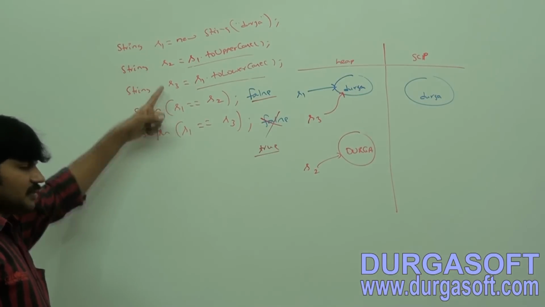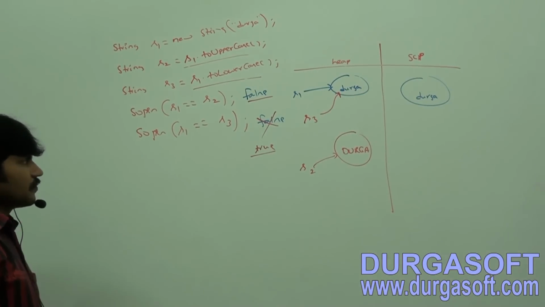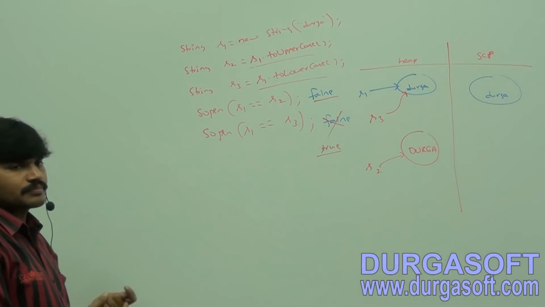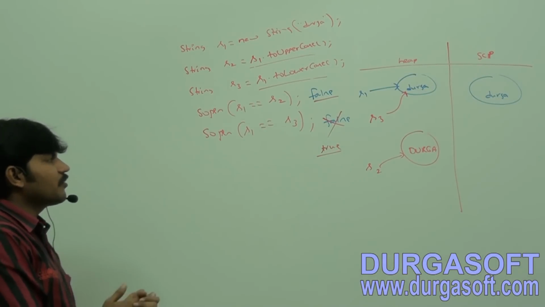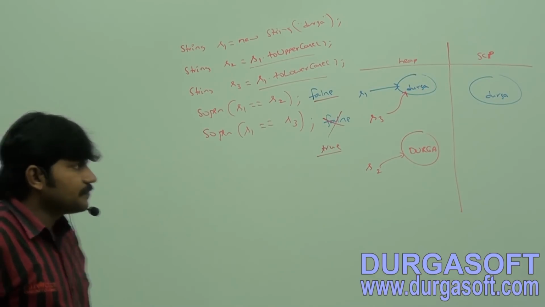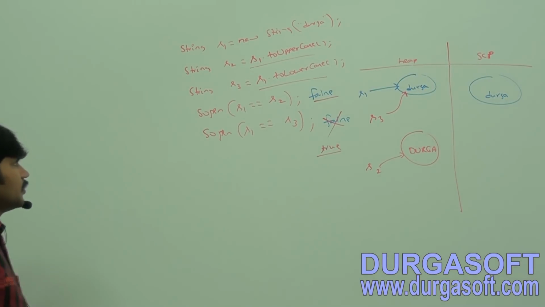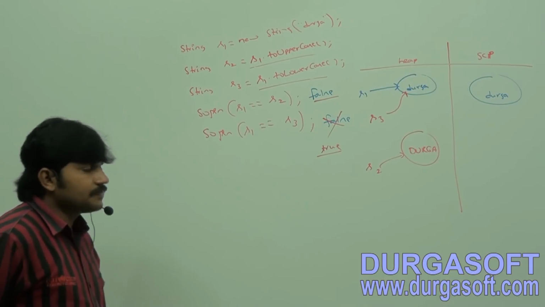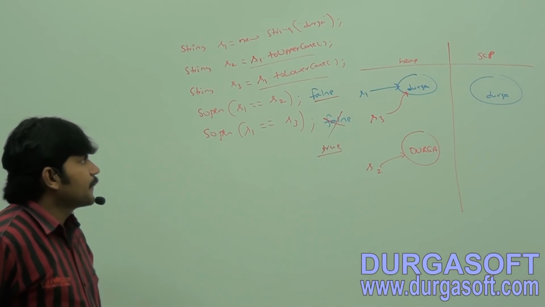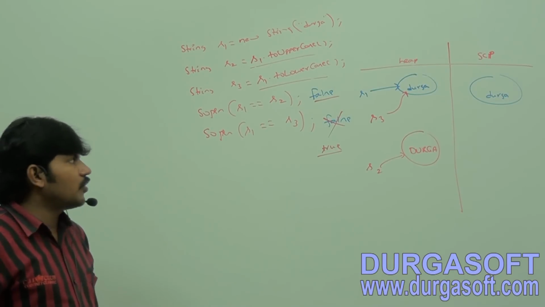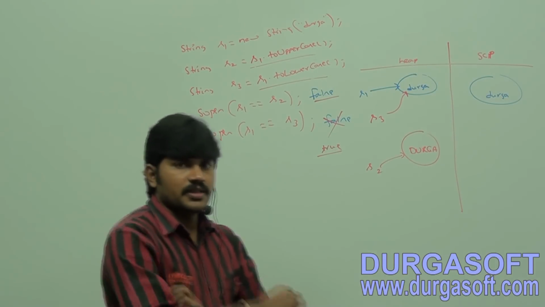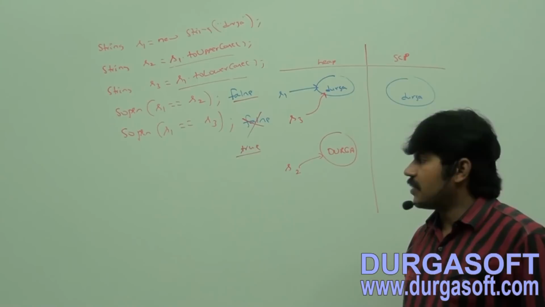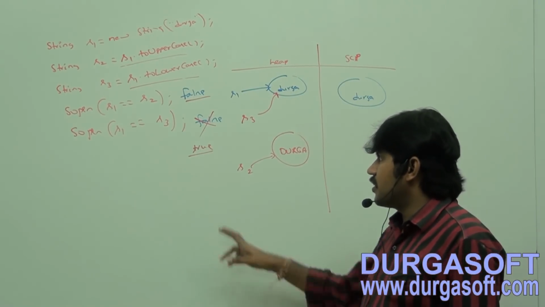That's all. Okay, take this example. String S1 is equal to new String of Durga. String S2 is equal to S1.toUpperCase. String S3 is equal to S1.toLowerCase. SOP of S1 == S2 is false. S1 == S3 is nothing but true.